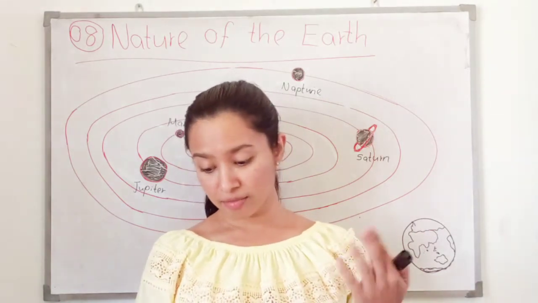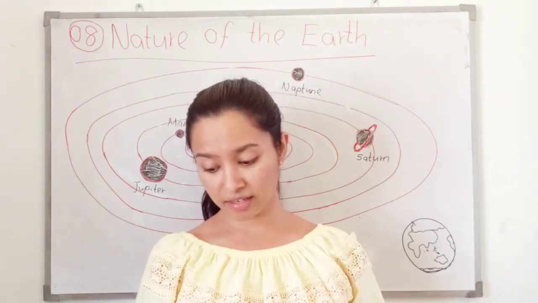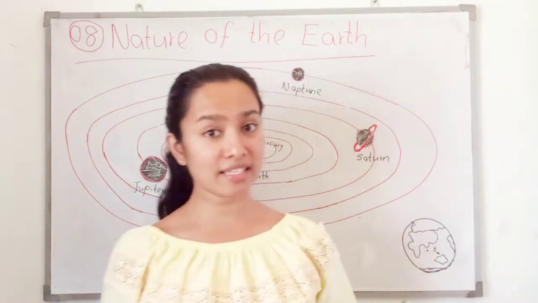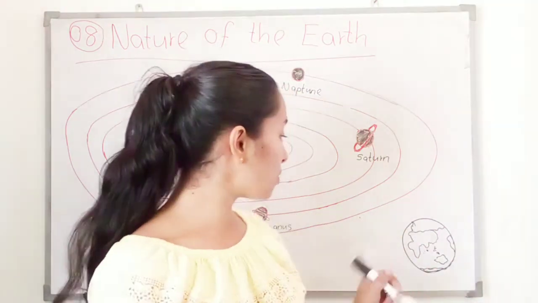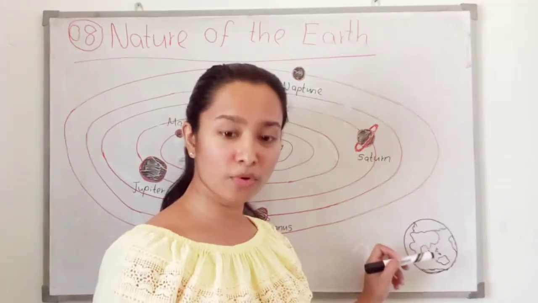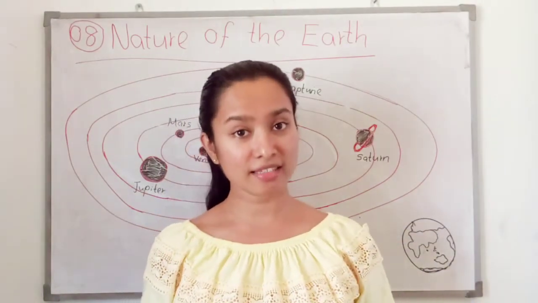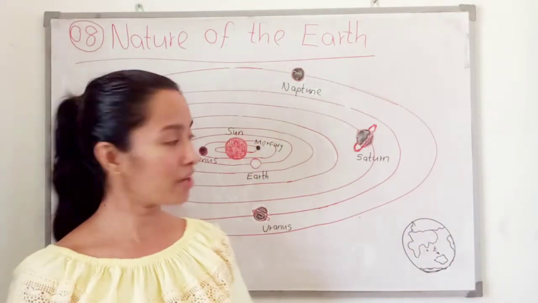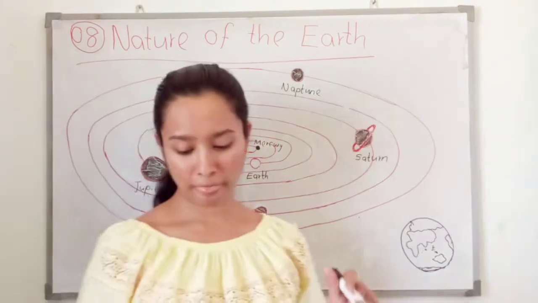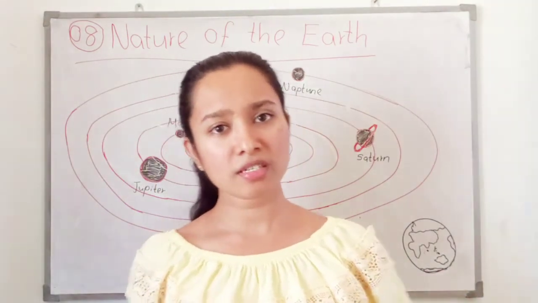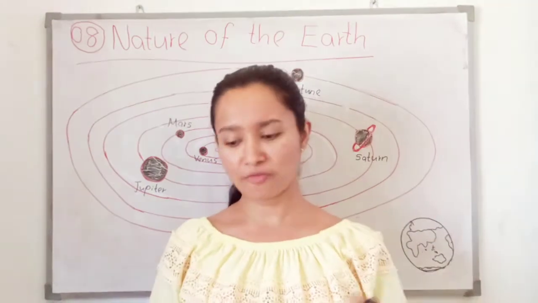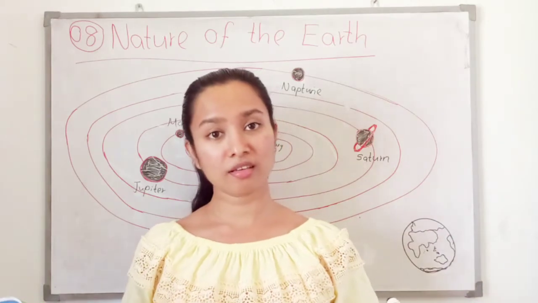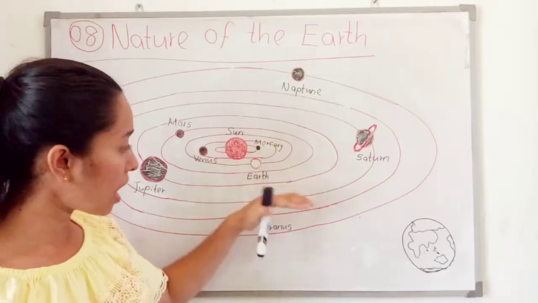You can see the things we have discussed, the mountains, rivers, flora and fauna. Those are the things we can see on our Earth. So this is our Earth. It is very beautiful and we can find these things and life on our Earth. We cannot find life on other planets. This is all about the outer portion of the Earth. We can see these forests, rivers, oceans, mountains in the outer portion.